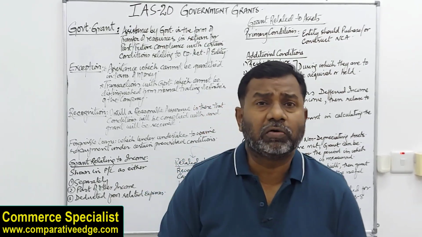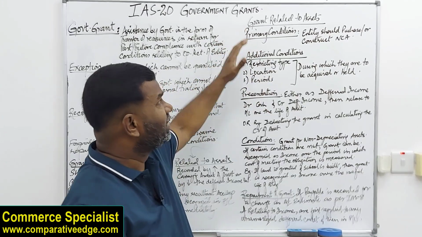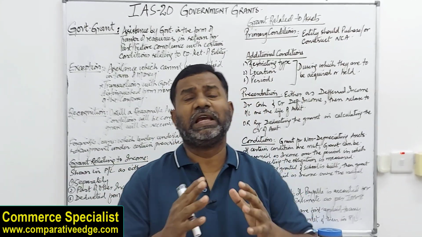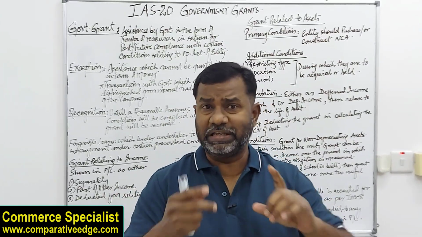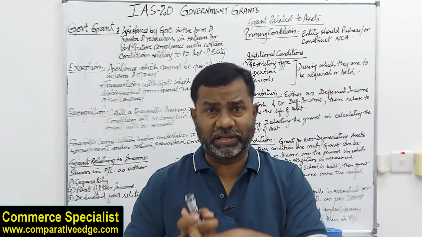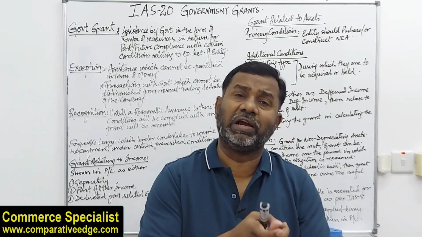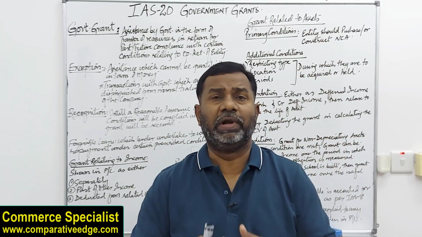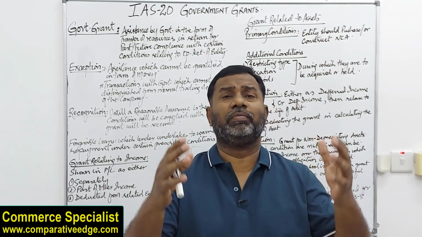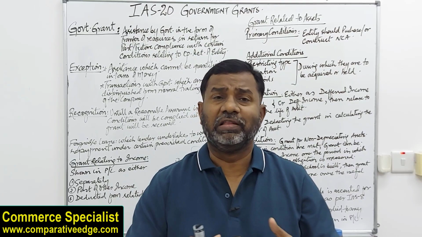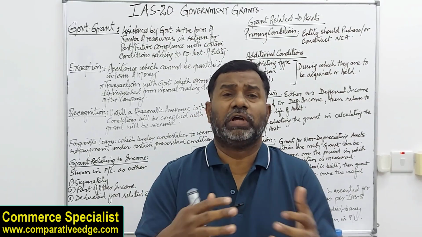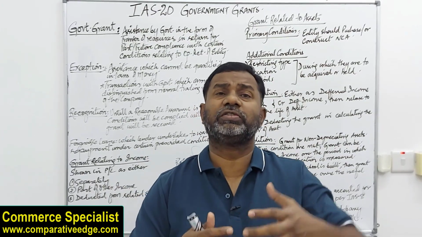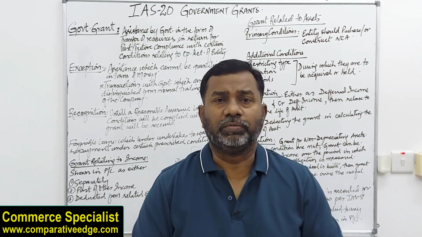Now when we're talking about grants relating to assets, there are some primary conditions. When we say assets, for example, the government is either giving us cash to purchase assets or they're giving us a grant in kind. Maybe they're giving us land to construct a building on it, or a building which is already owned by the government, they're giving us as a grant so that we can open up a hospital, obviously for welfare purposes, or a school for the poor children.